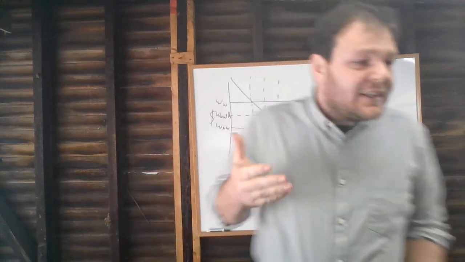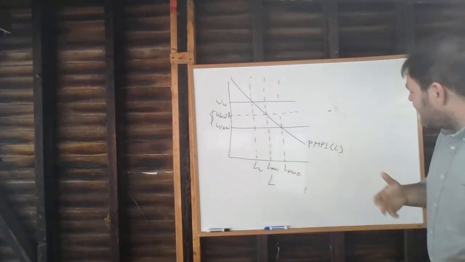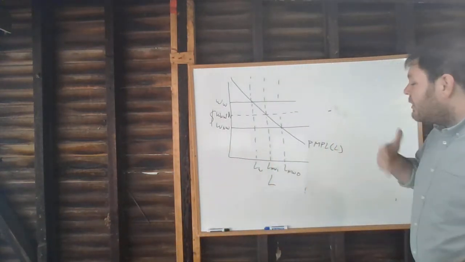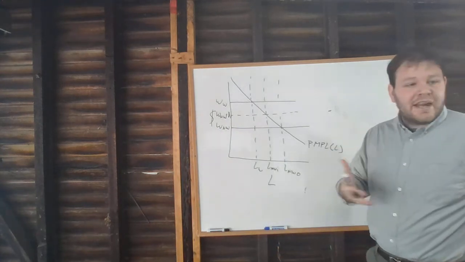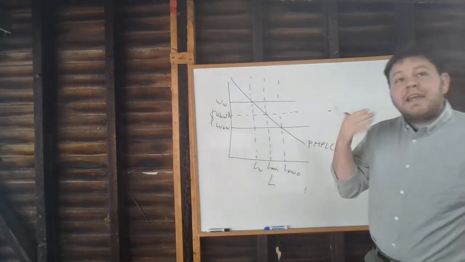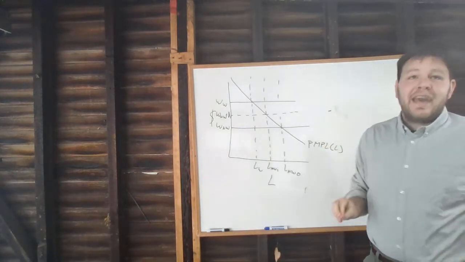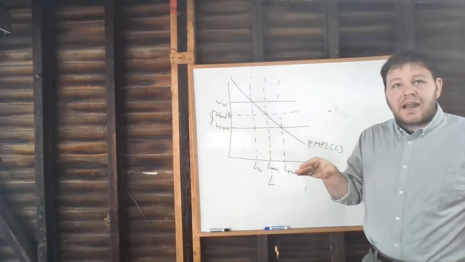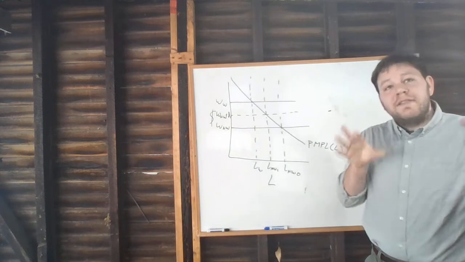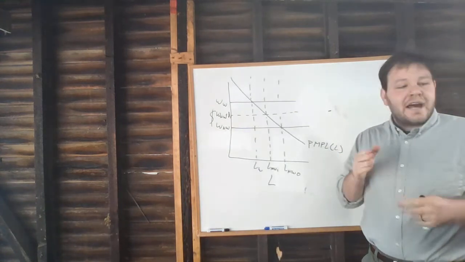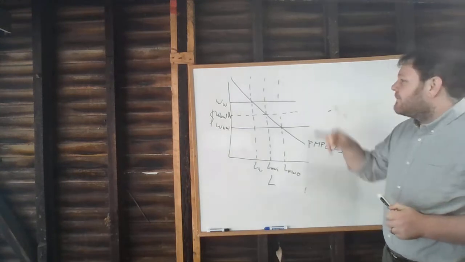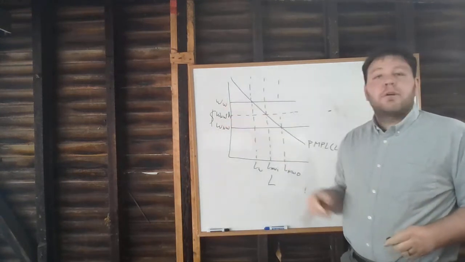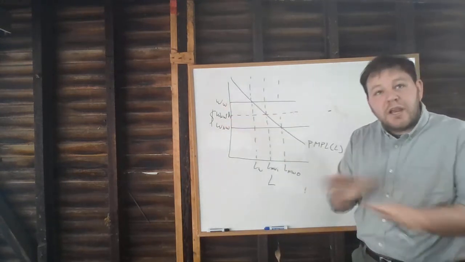Okay, on top of this, I want to think about this question we started with, which is about profits, right? How do the profits of firms that hire white workers compare to the profits of firms that hire non-white workers? And what we can argue is it must be the case that the profits of firms that only hire white workers are going to be lower in this model than the profits of firms that hire non-white workers. So to see this, let's imagine that firms that hire white workers hired the same number of workers as firms that hire non-white workers, which we know isn't true.